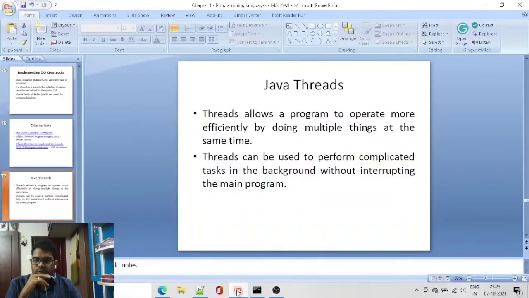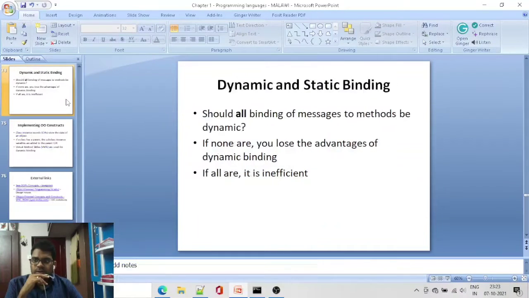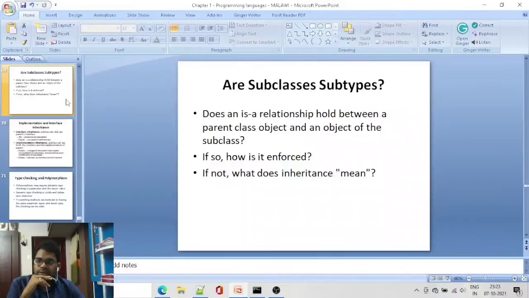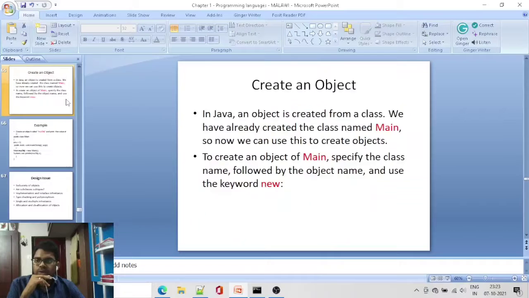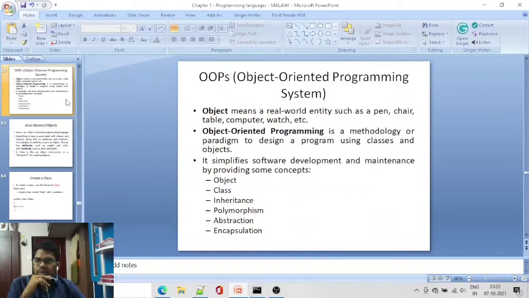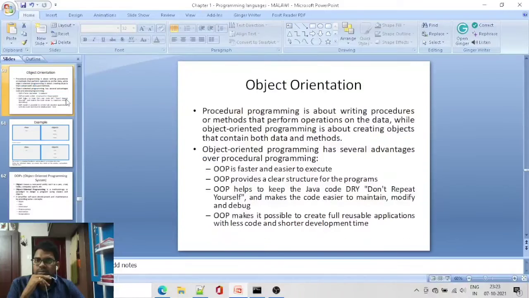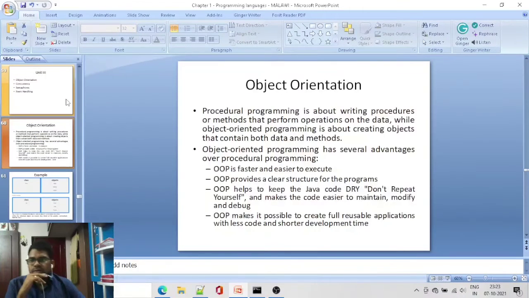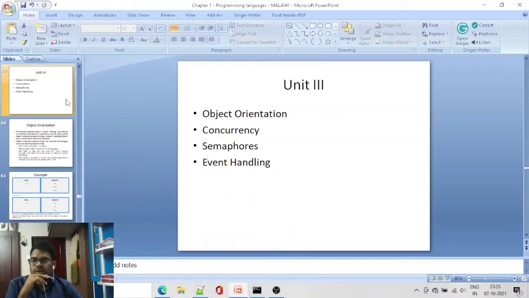In the previous video, we have seen about object-oriented concepts, right? Implementing object-oriented constructs, design issues in object-oriented programming, and about object-oriented programming system, right? Now we are going to see about concurrency and semaphores in this class. This comes under unit 3.